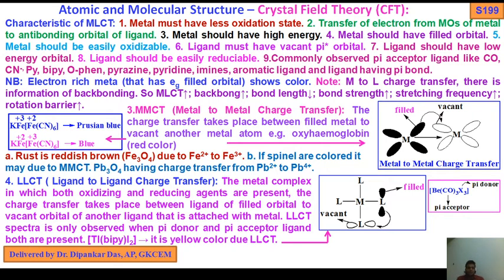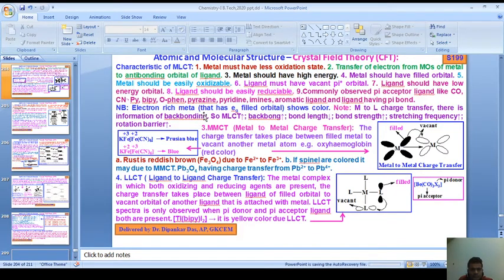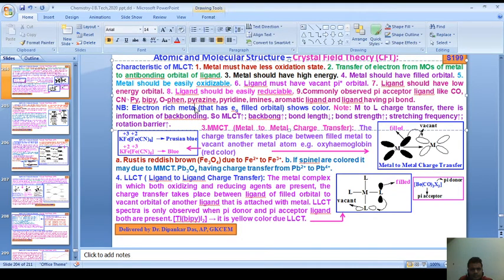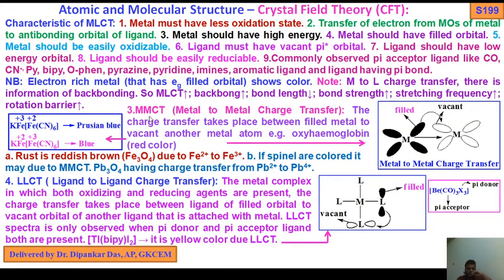Now note, an electron rich metal that has easily filled orbitals shows color.